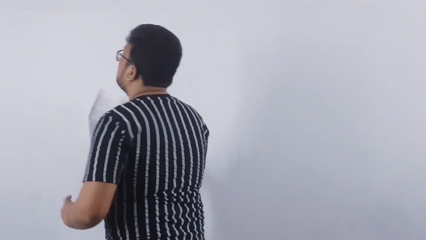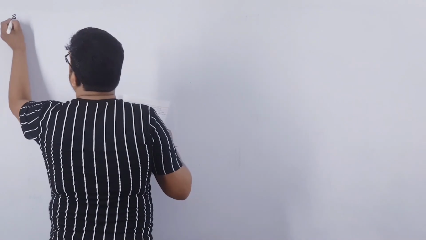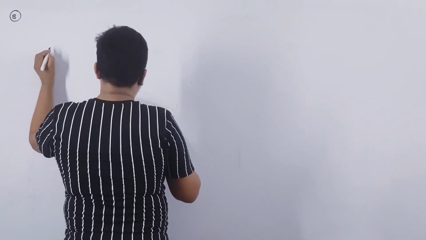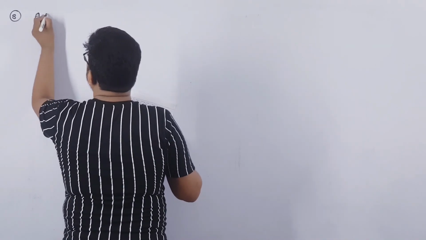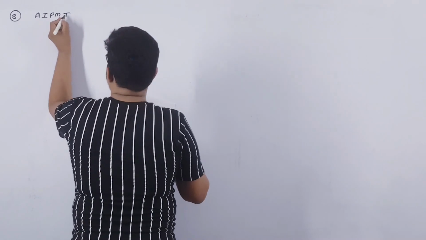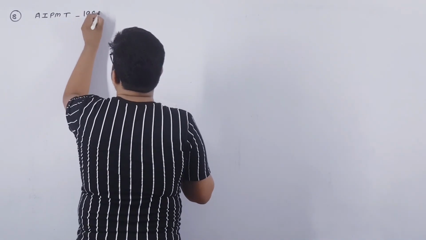Now the next MCQ is MCQ number 8. What will be the ratio of the distance moved by a freely falling body from rest in 4th and 5th second of its journey? Quite simple one, right? Many times we have solved a similar kind of MCQ. It is from AIPMT, All India pre-medical test 1989.